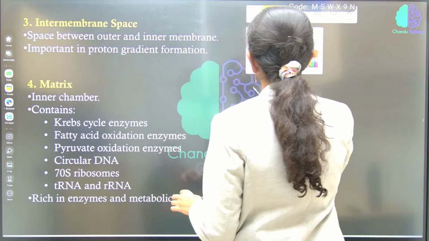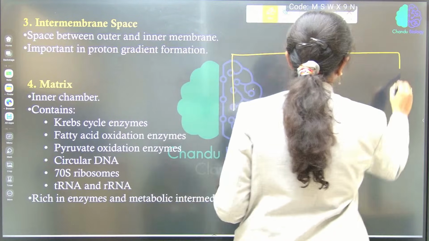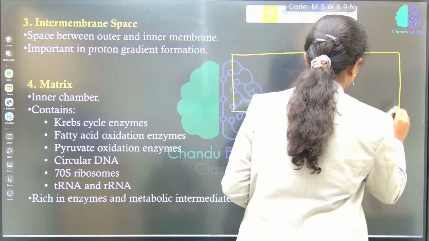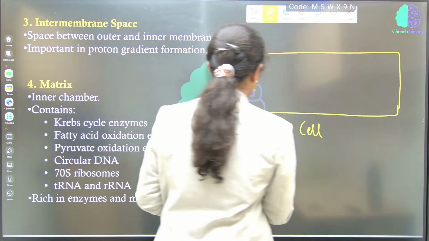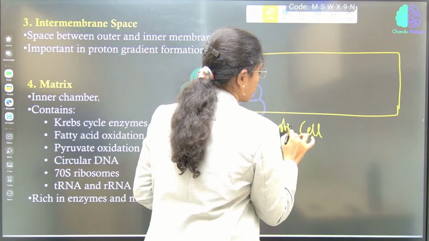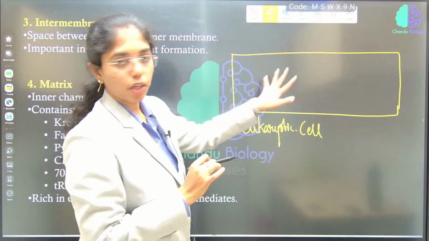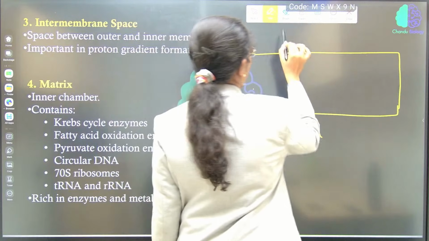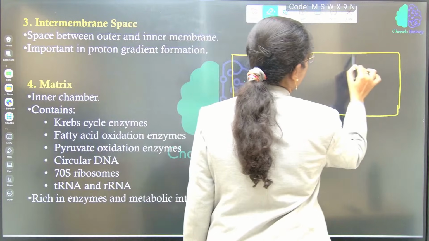For example, consider this as one cell, a eukaryotic cell. Here the complete cytoplasm is present. Let us draw a rough diagram of mitochondria.